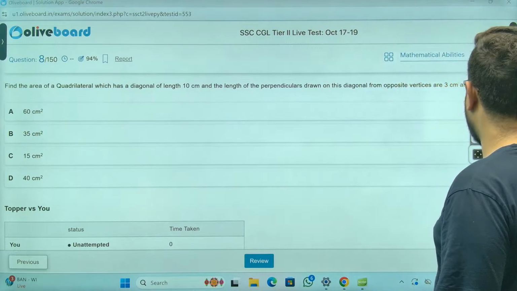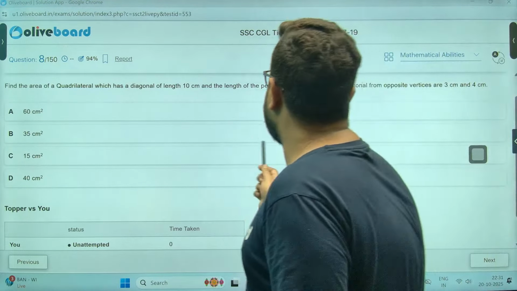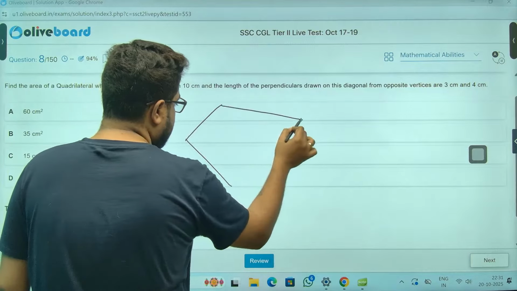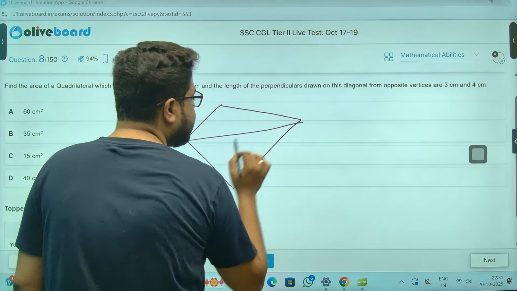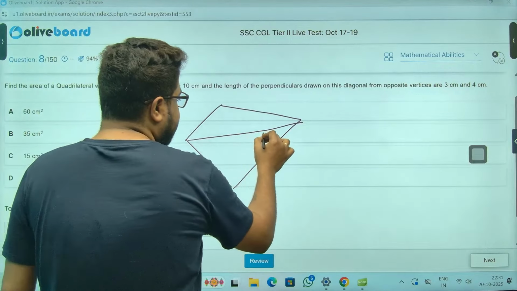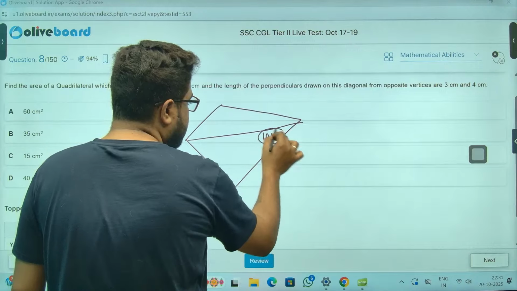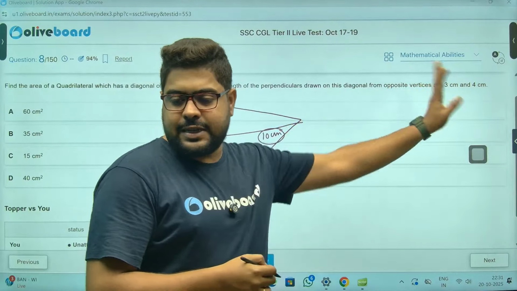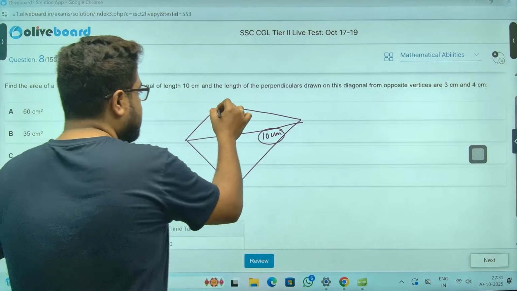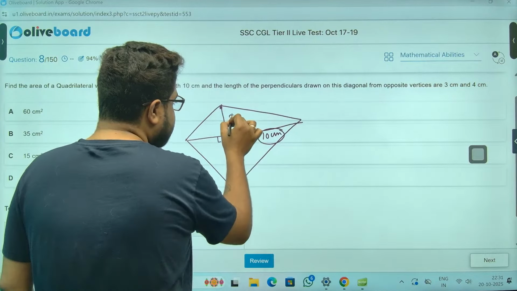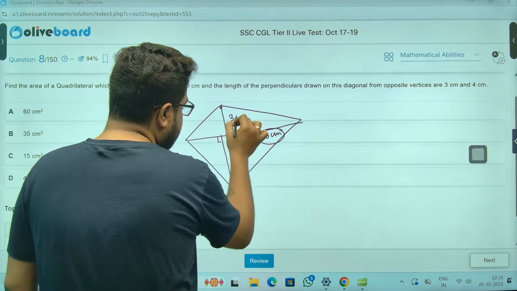Quadrilateral. Area of quadrilateral, diagonal length given. This is the diagonal. The diagonal length is 10 centimeters. Now, the lengths of the perpendiculars from opposite vertices have been given. So this has been given to you and this has been given to you. This is 3, this is 4.